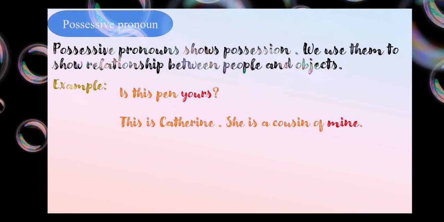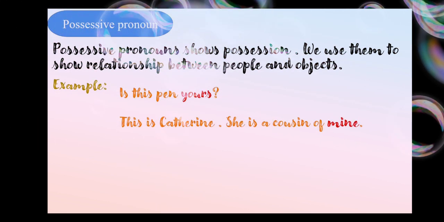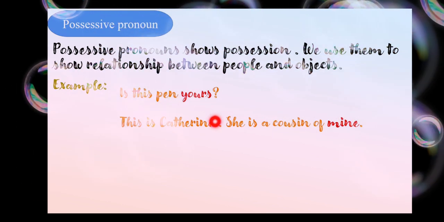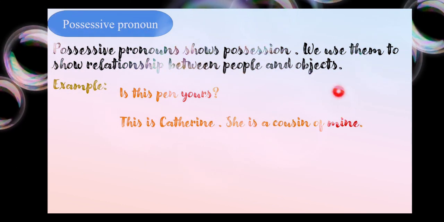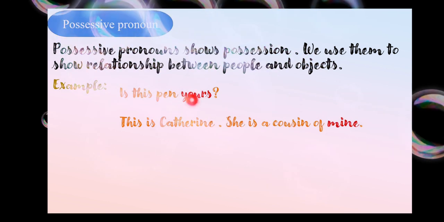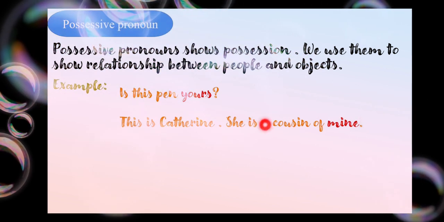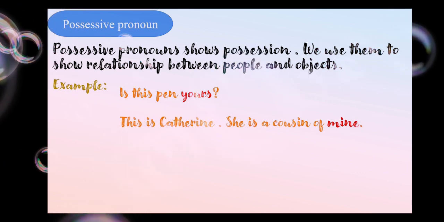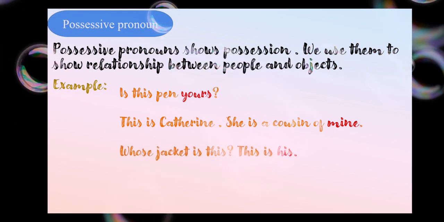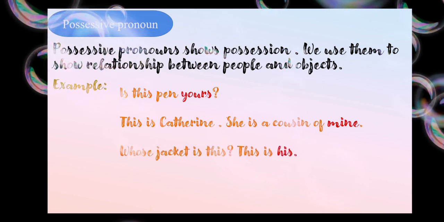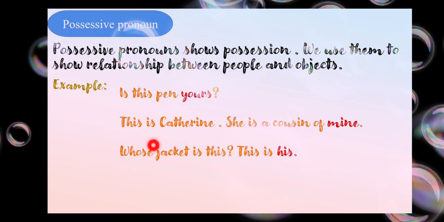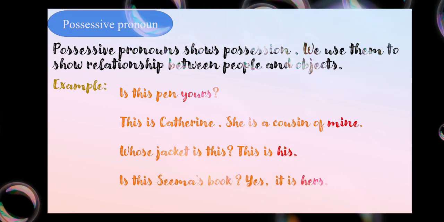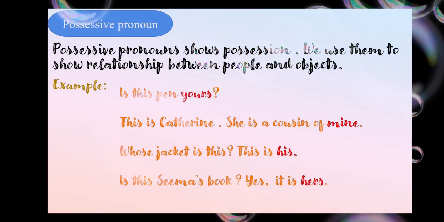Is this pen yours? This is Catherine's. She is a cousin of mine. Here there is a relationship between me as well as that fellow. This is the cousin of mine. Okay, when I want to show a relationship between people, or people and object, or object and object, then we use a possessive pronoun. Whose jacket is this? This is his. So now we can compare that the jacket is of whose? It is of his. So this is a possessive pronoun.